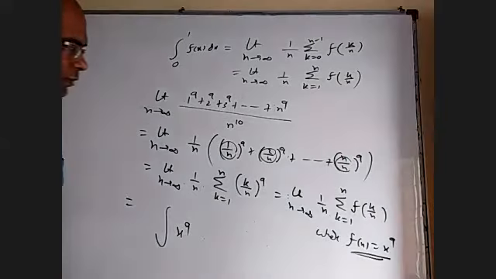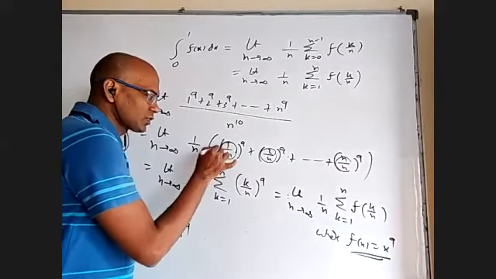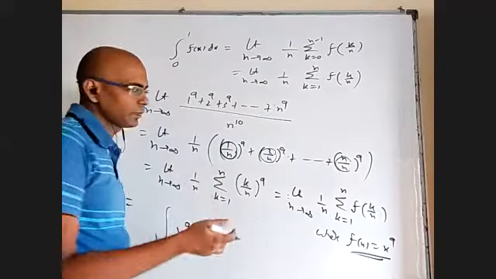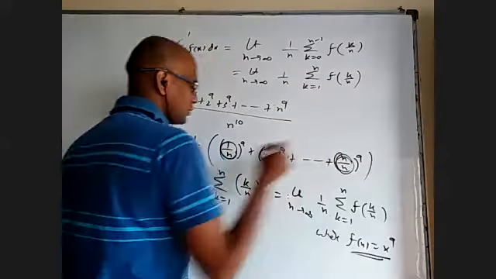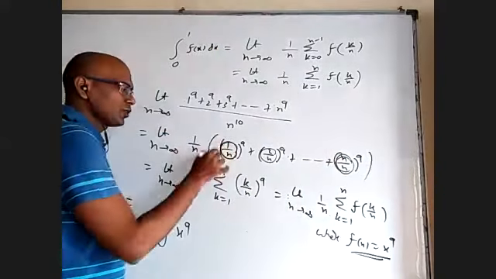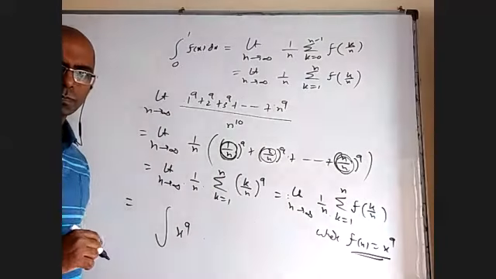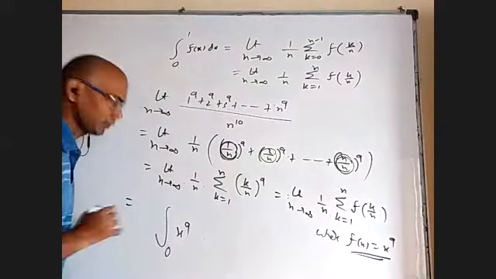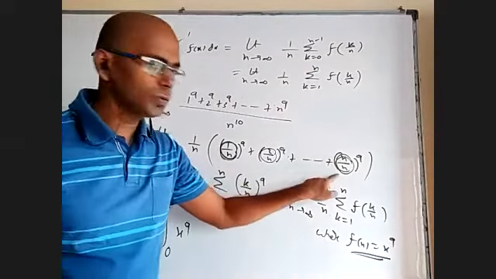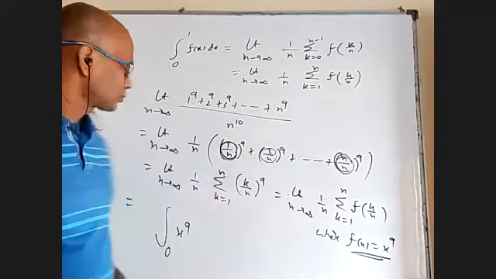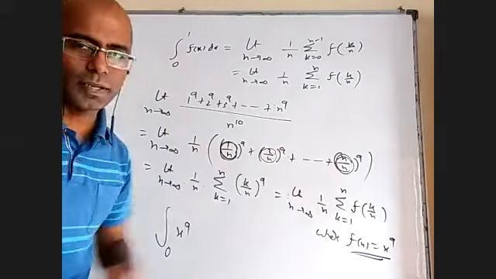And even regarding the limits, your initial x value is 1 by n. You can imagine it like that. Your final x value is this. And when n is infinity, what is the value of 1 by n? 0. That is the lower limit. And what is the final value of x? n by n. So when n is infinity, what is the limit of n by n?